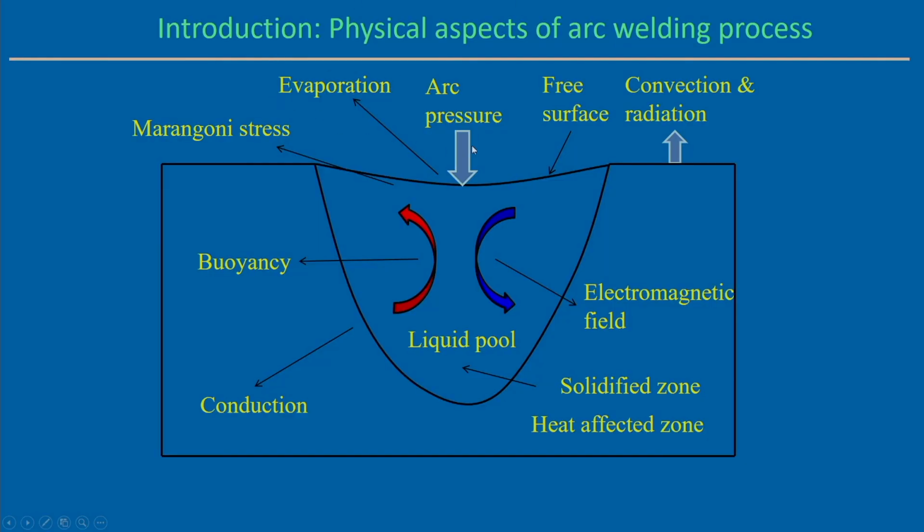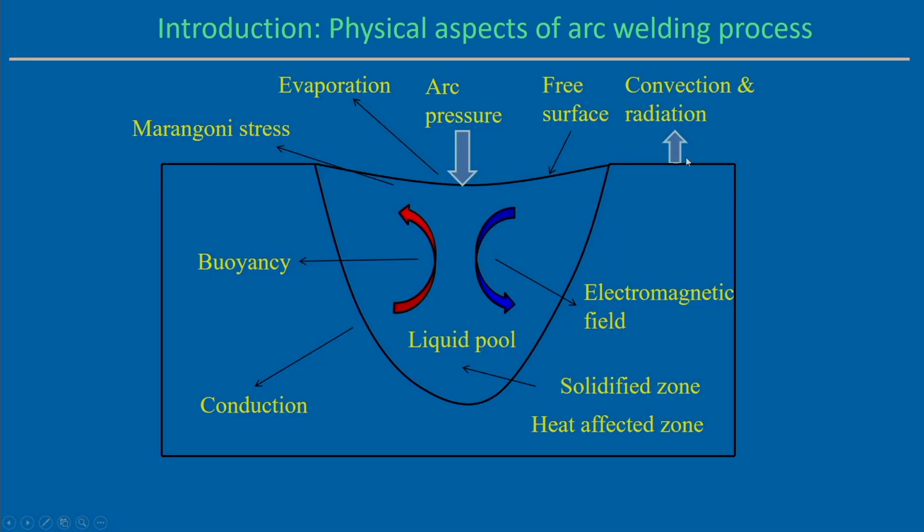And of course, the free surface is not exactly straight, even if you use a consumable electrode. If you do not use a consumable electrode, then the surface profile may not be very flat. So some sort of curvature will be associated with these things, because during this melting and solidification process there may be expansion, and the interaction of the shielding gas flow, arc pressure and shielding gas pressure also influence the free surface profile in a welded structure.